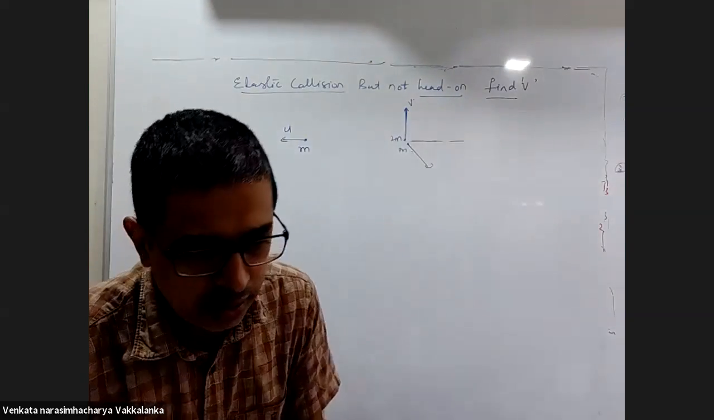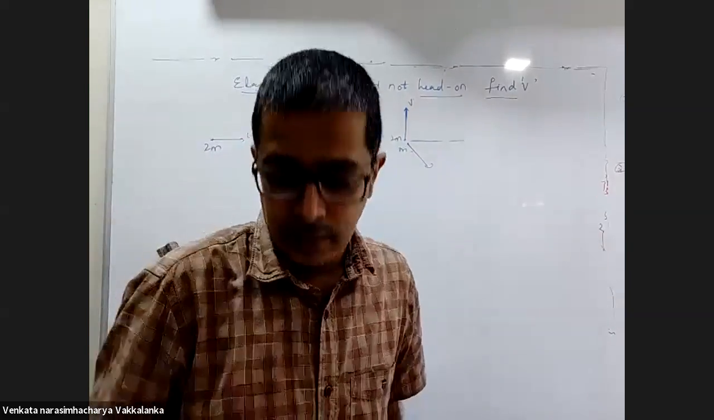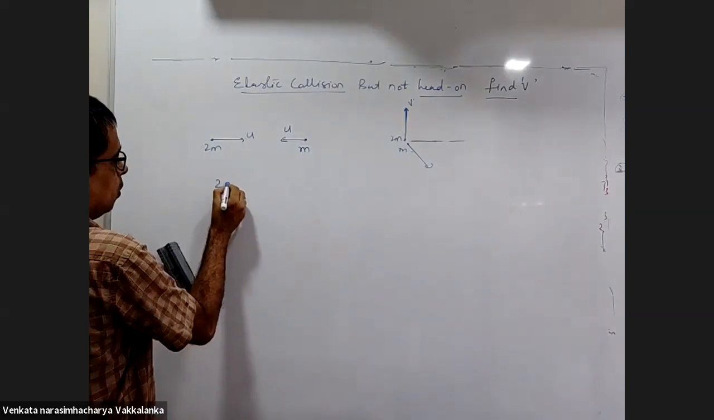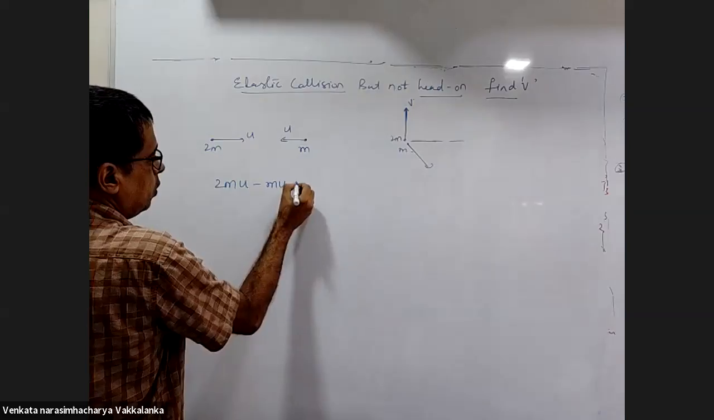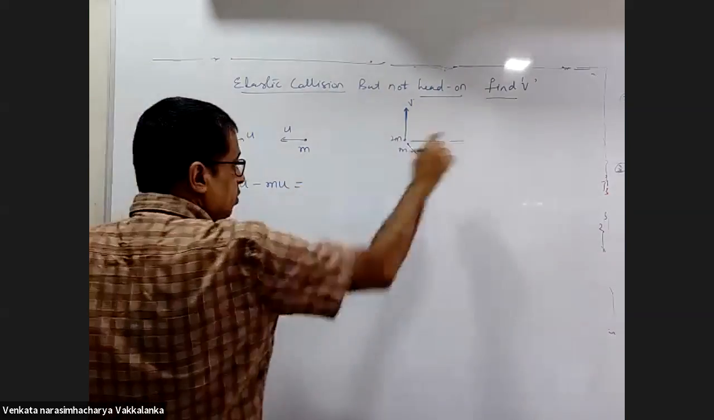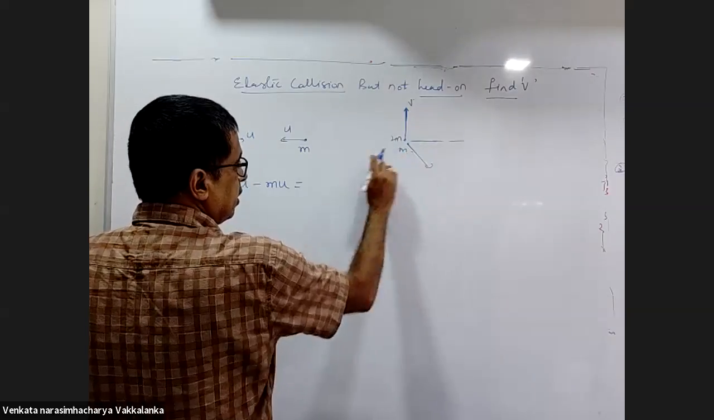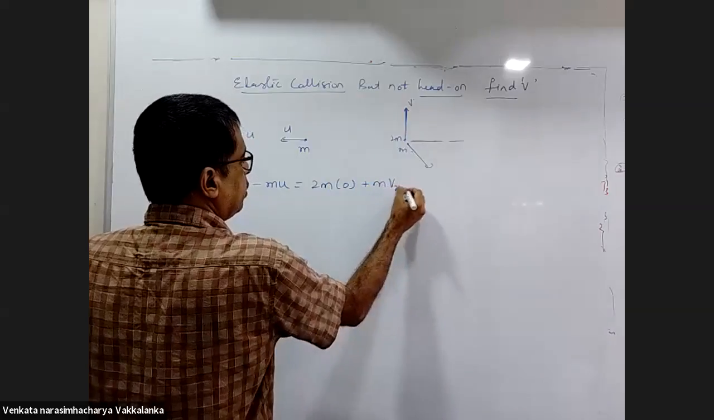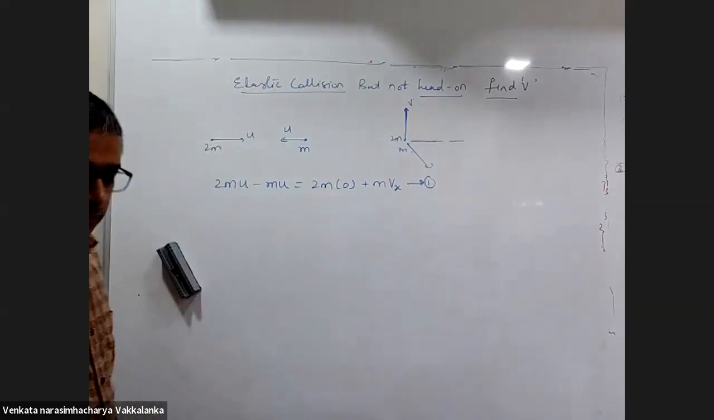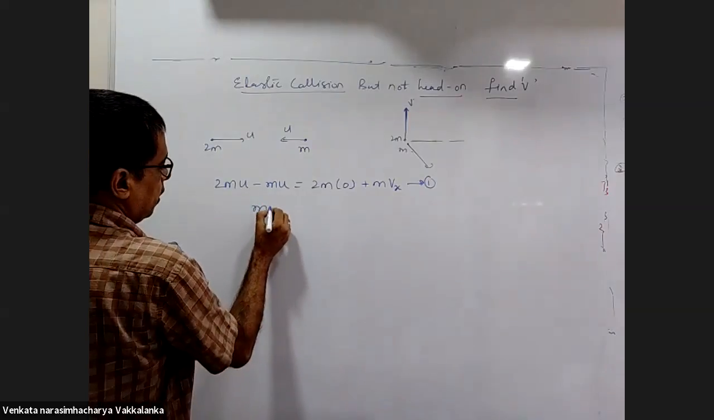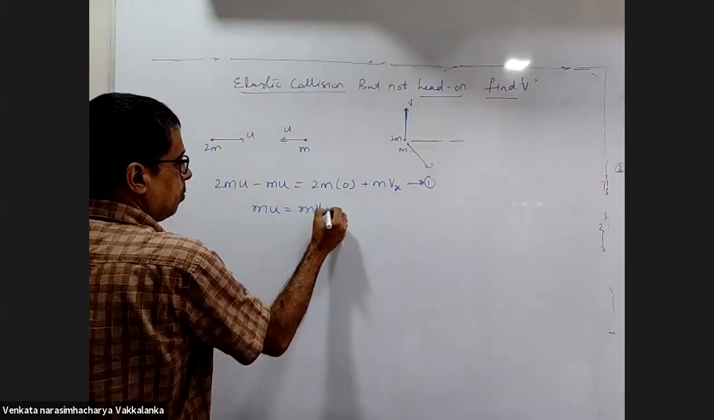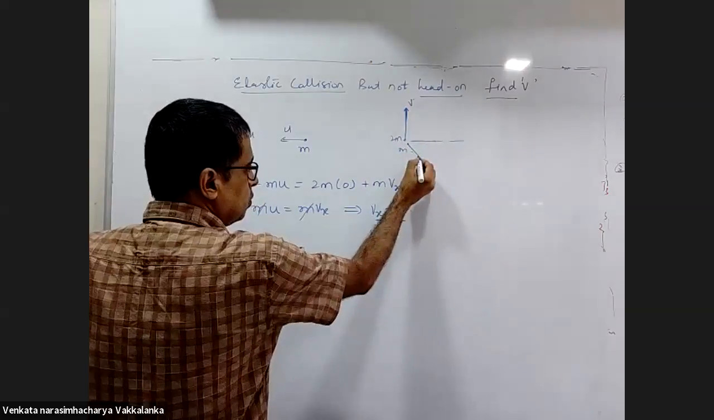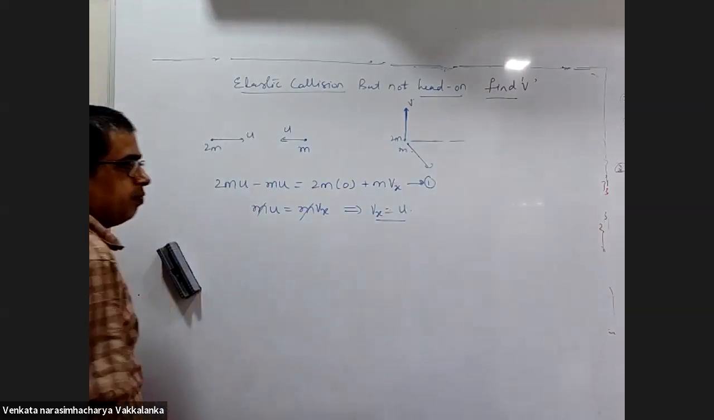Okay, now listen. Firstly, I solve the problem with respect to ground. In the horizontal direction, 2m into u minus m into u equals 2m into 0 plus m into vx. So m into u is equal to m into vx, which implies vx is equal to u. The horizontal component of this is u.